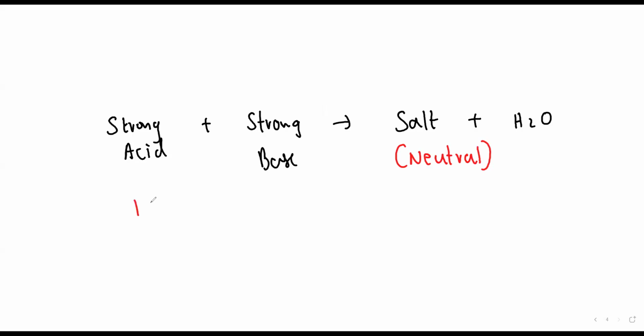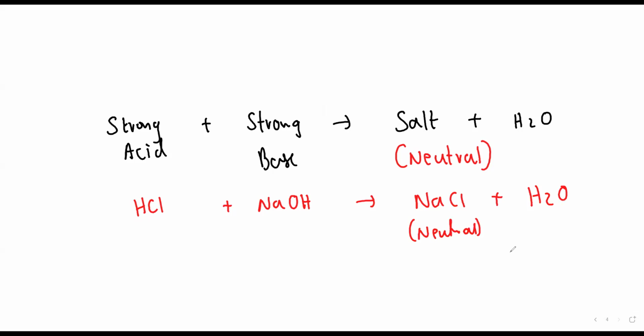Example, I'll give you, beta. Look here. HCl. Is HCl a strong acid? Sonu class biryani? Yes. If I take NaOH, what I'll get, beta? NaCl and water. So this NaCl is which salt, beta? Neutral. Understood? Okay.